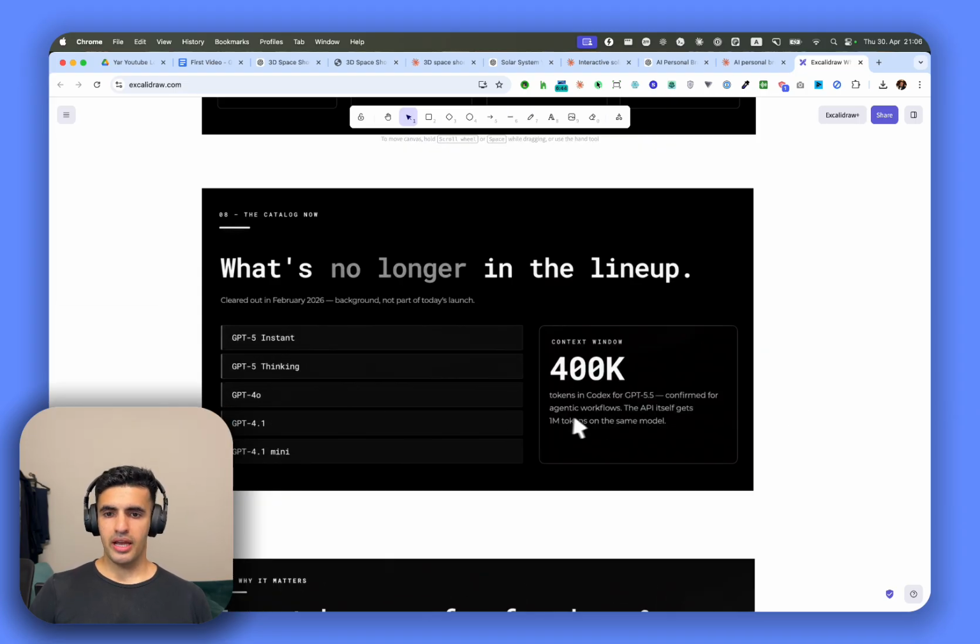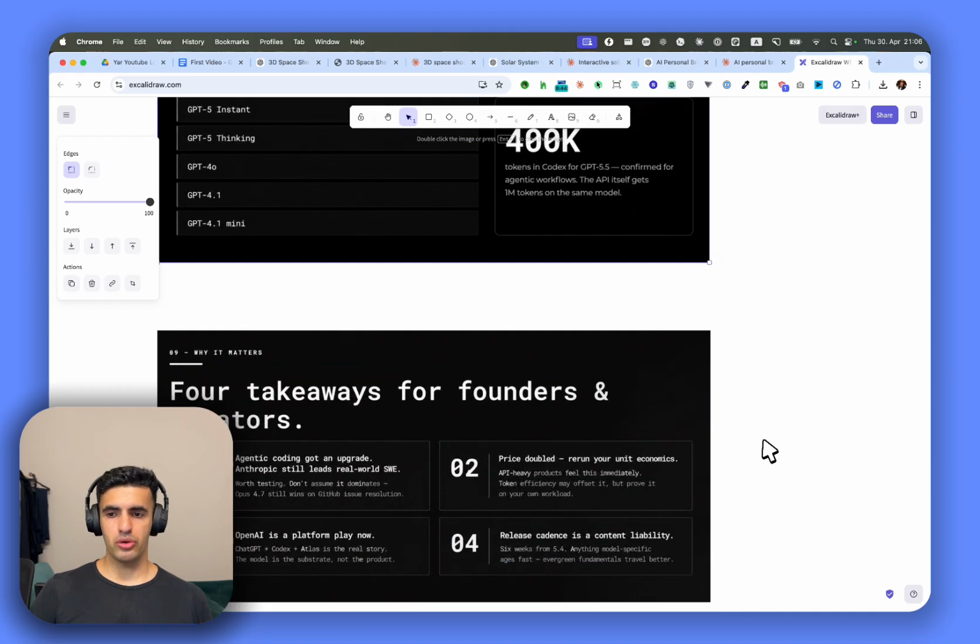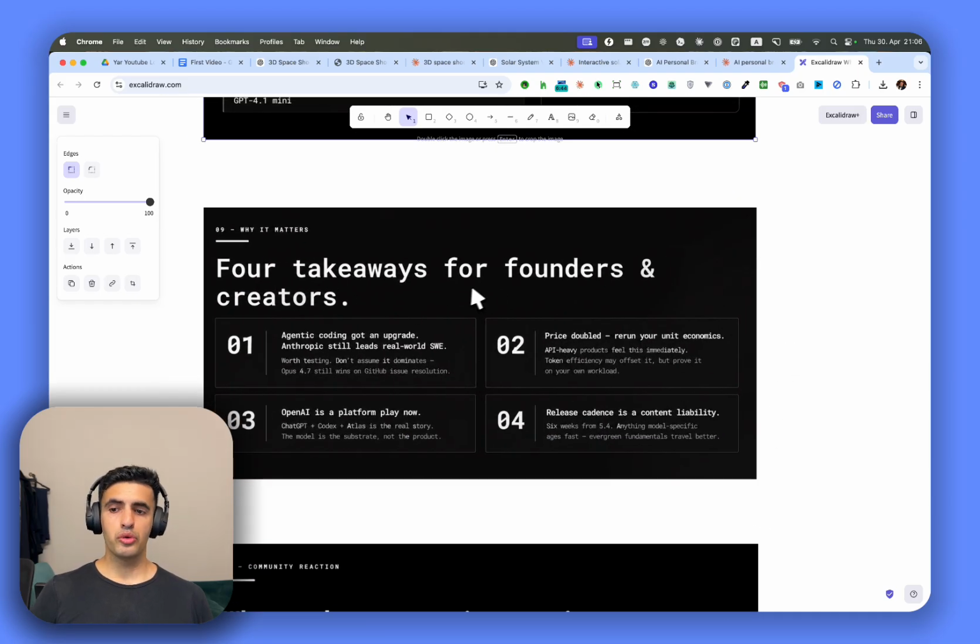What's no longer in the lineup? Yeah, GPT 5.5 instant thinking. This is something that we have to look at further. Now, four takeaways for any person who is out there. Agentic coding has gotten significantly better. Price is completely doubled. So in summary, this is what it is.